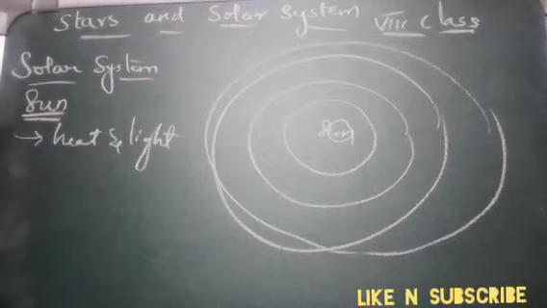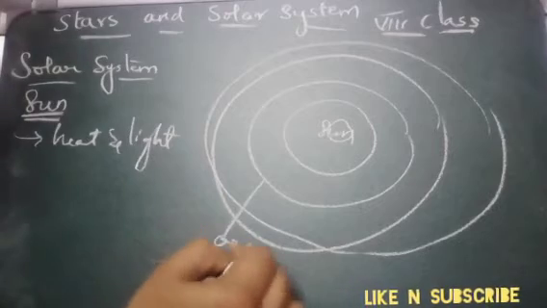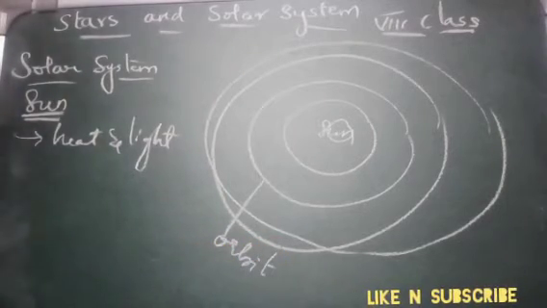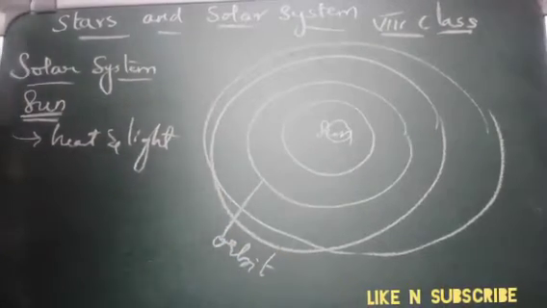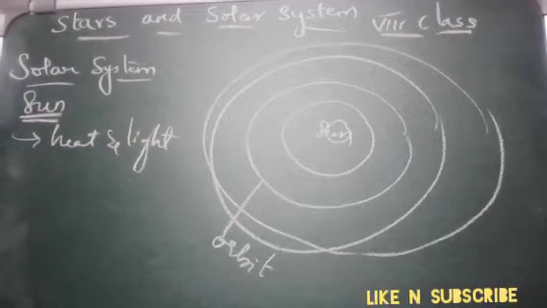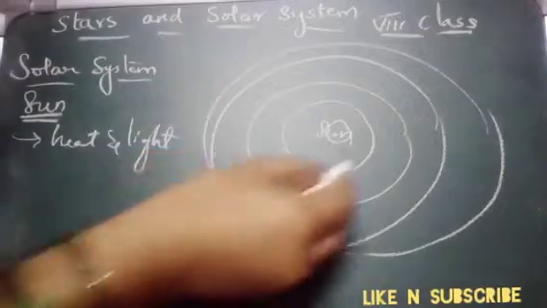So we have learned about the orbit. These things are called as orbit, as I already said. And next is the period of revolution. So we have learned that, see, this is one of the orbits I said.